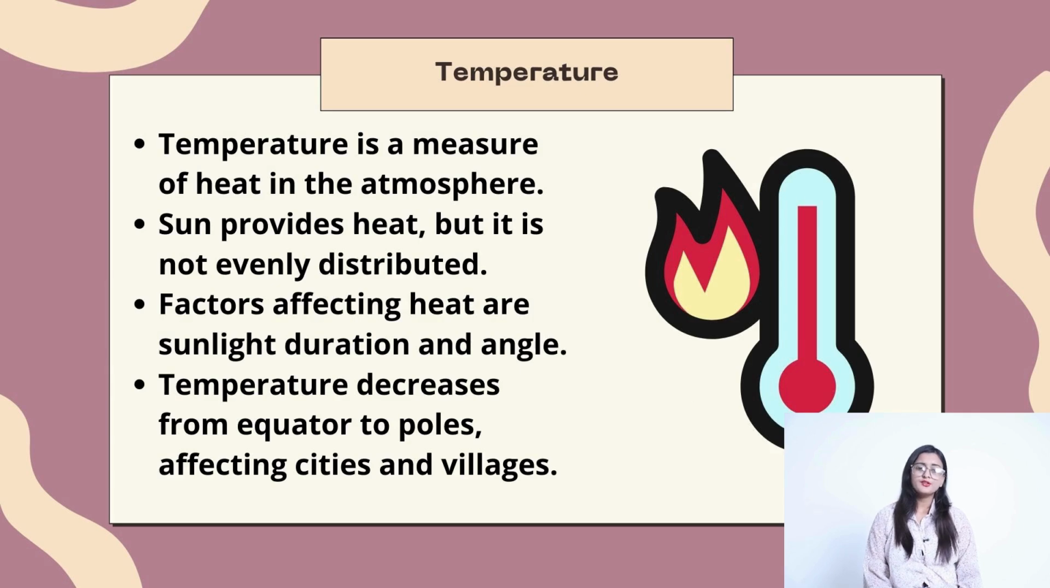Temperature. Temperature is a measure of heat in the atmosphere. Sun provides heat but it is not evenly distributed. Factors affecting heat are sunlight duration and angle. Temperature decreases from equator to poles, affecting cities and villages.